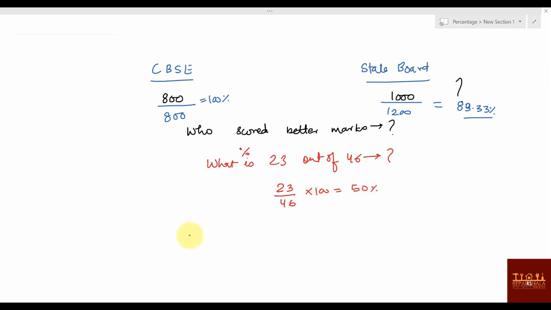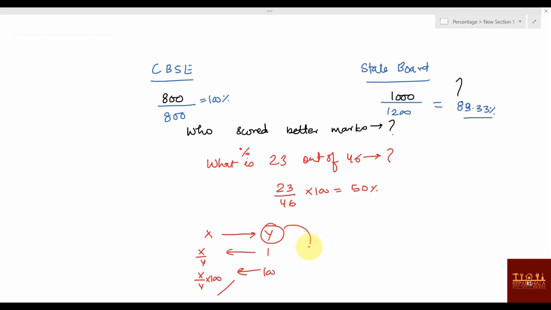Or you can say, whenever it is asked what is x out of y, right? Out of 1 how much it is, you can say x by y. So out of 100 how much it is, you can say x by y into 100. Now here your base was y, right?